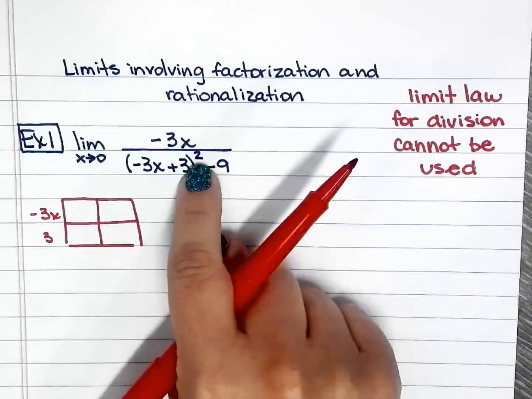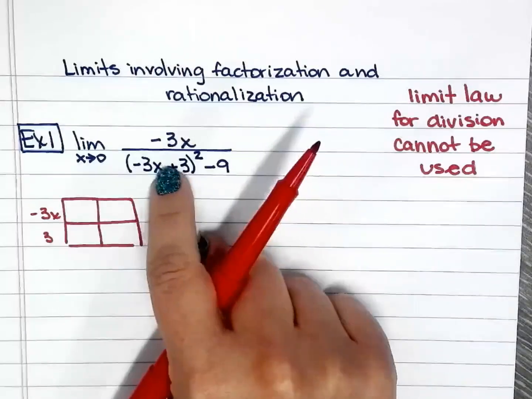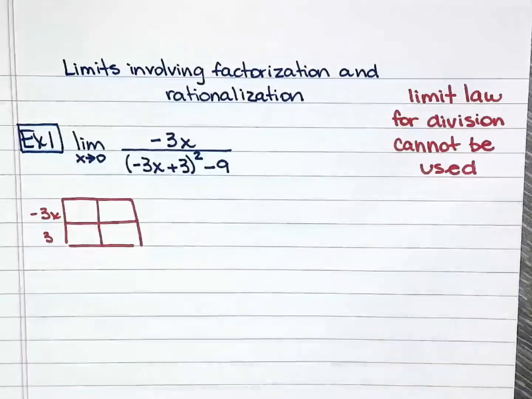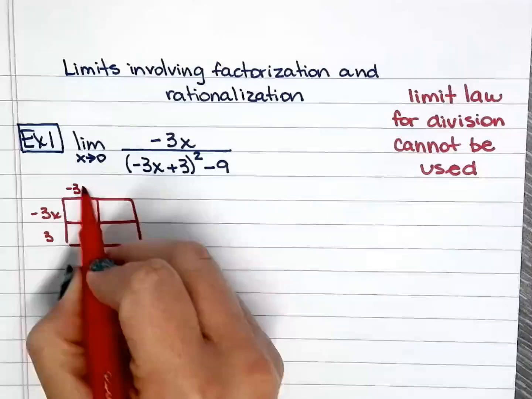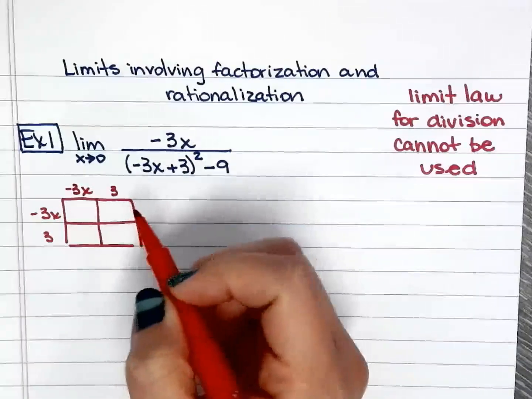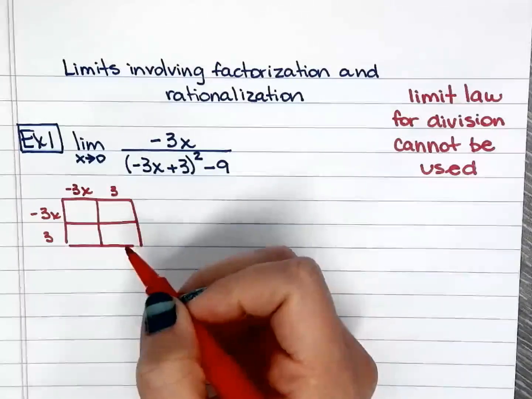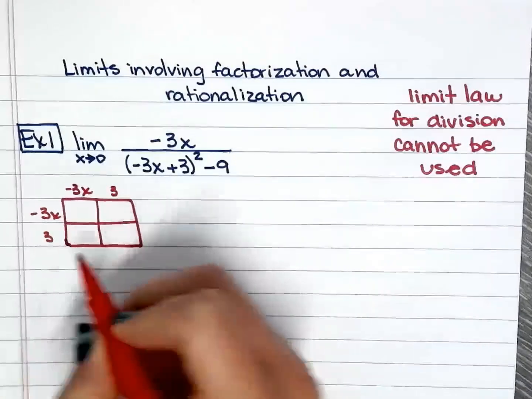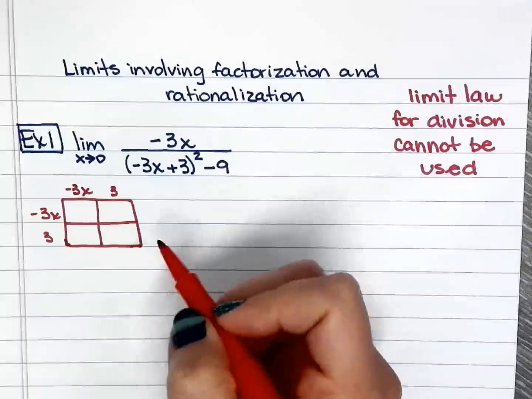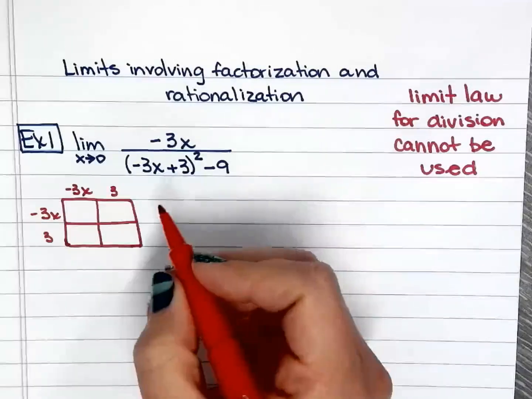Remember that the squared on top of the binomial means negative 3x plus 3 multiplied by itself twice. So you can do FOIL or you can do the formula here. Either way, I'm just going to do the box just to look better and nicer on my notes. But as you're working it out, you can do FOIL if you prefer.